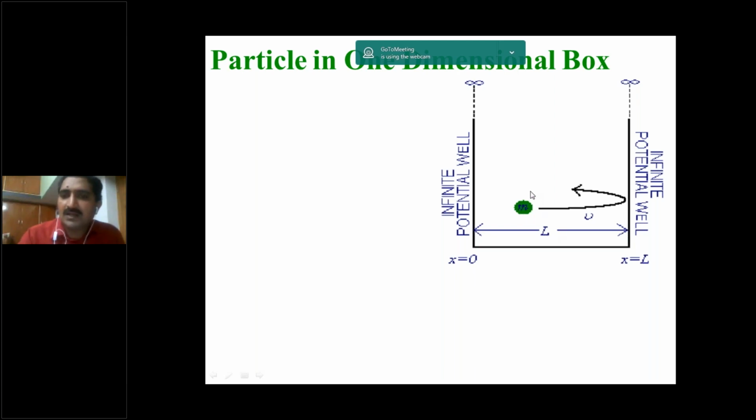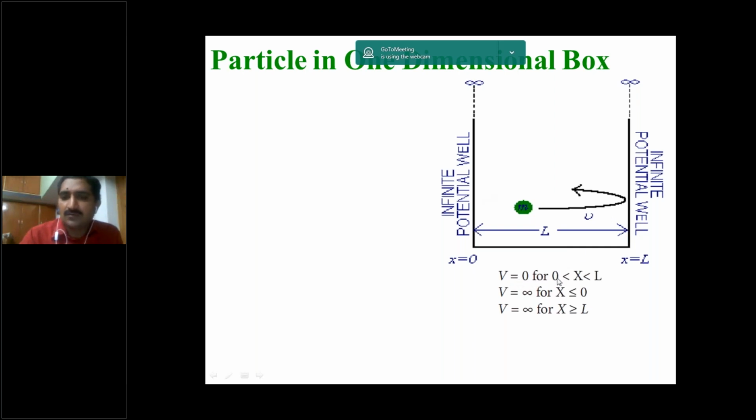So here the particle is moving in the form of a wave, a matter wave. If any particle is moving with a velocity v in the form of a matter wave, then according to matter waves, the wavelength of the matter wave is lambda equal to h by mv. And also one more important point: here the particle possesses potential energy, which can be taken as V. For simplicity, for finding the energy of the particle inside the potential well, we are taking the particle's potential energy inside the well as 0.